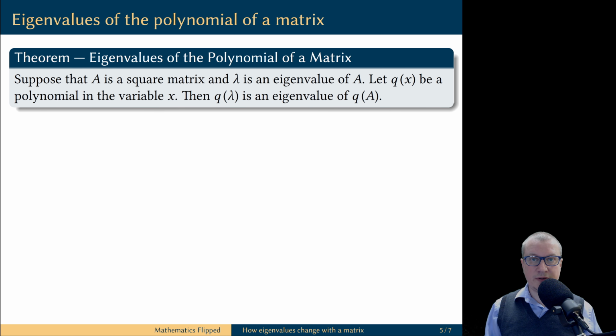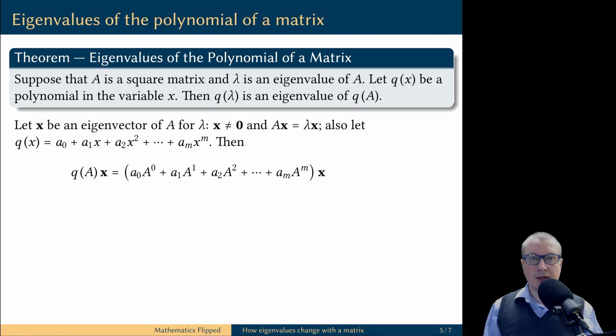We can use this previous observation to prove now that when you apply a polynomial to a matrix, you also apply this same polynomial to its eigenvalues. We have not yet formally discussed what it means to apply a polynomial to a matrix, but it will become clear in the process of this proof. So we have a square matrix A and its eigenvalue lambda. This means there is a non-zero vector x such that Ax equals lambda x. Also, let's represent the polynomial q of x in the variable x as a polynomial of degree, let's say, m.